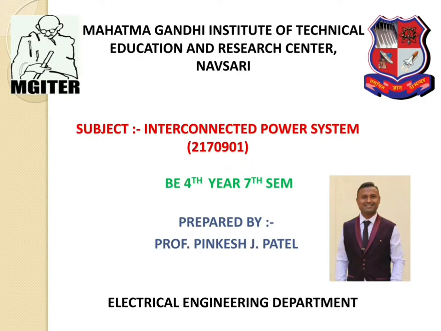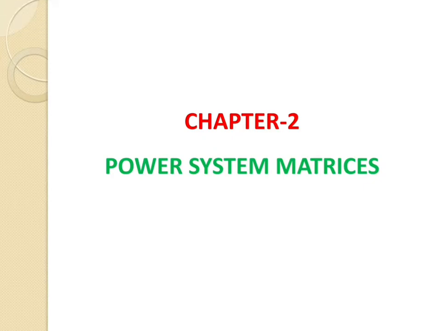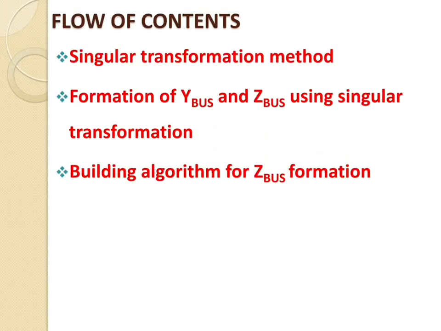So today I will start with the subject of interconnected power system, having a subject code of 2170901, BE 4th year 7th sem. So in the last lecture we have already started with chapter number 2, that is the power system matrices. We have already discussed the cut-set matrix and network matrices using singular transformation method, which consists of a total of 6 categories.